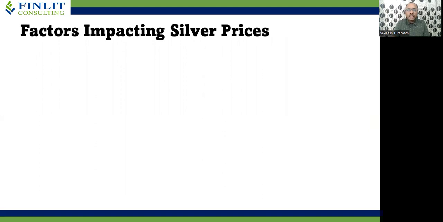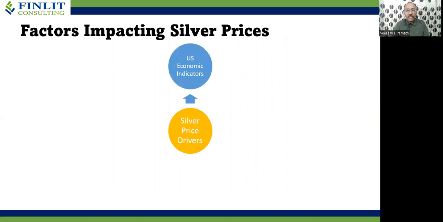Let us look at some of the factors that impact silver prices. One is US economic indicators. Why the US? The US is the world's largest economy, and the US is the world's largest trading hub for silver. Whatever price movement happens in silver in the US is followed by the rest of the world. Hence, silver price movements are subject to economic indicators such as GDP, interest rate, inflation, industry sector, housing sector, labor market, and many more.